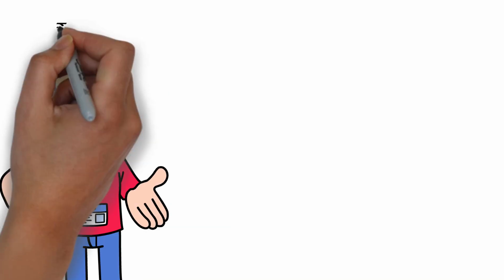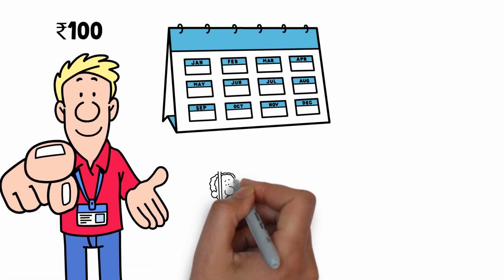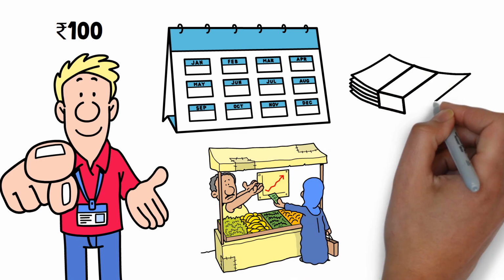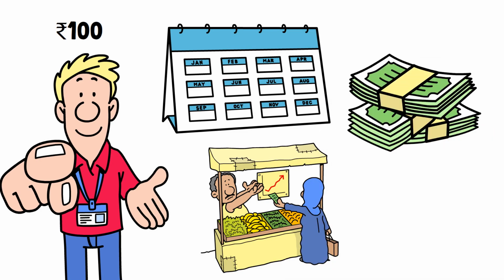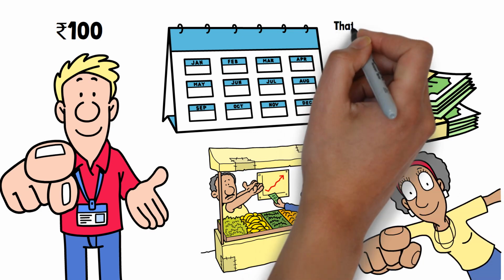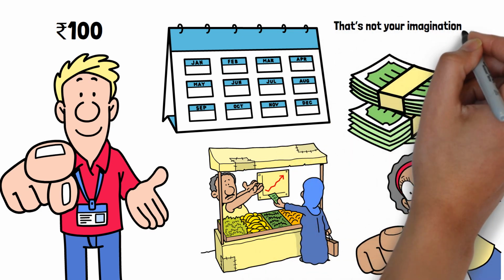Do you feel like your 100 note buys less and less every year? Prices go up, but your salary stays the same, and suddenly your budget starts to shrink. That's not your imagination. That's inflation.